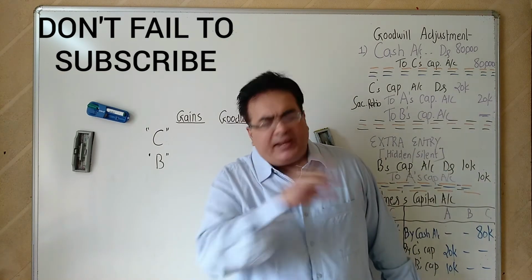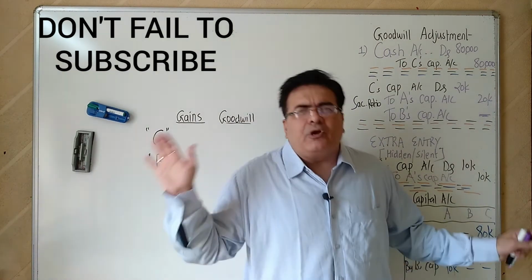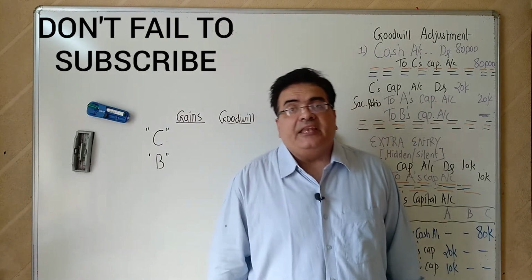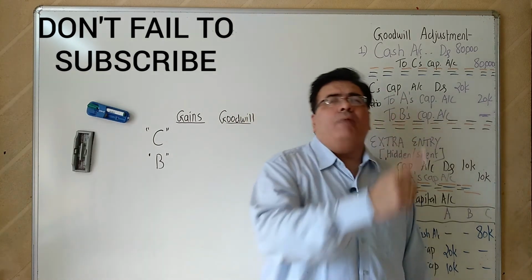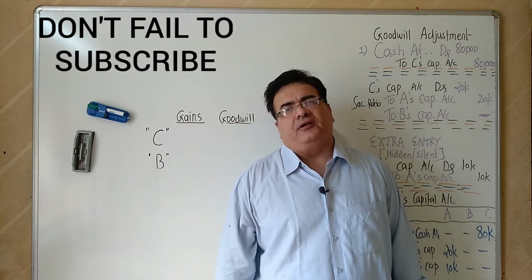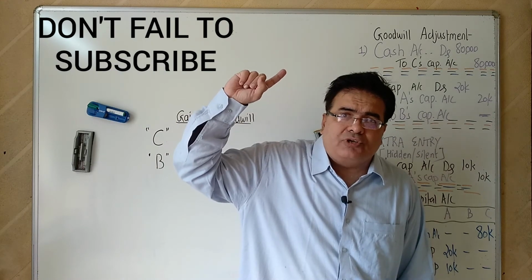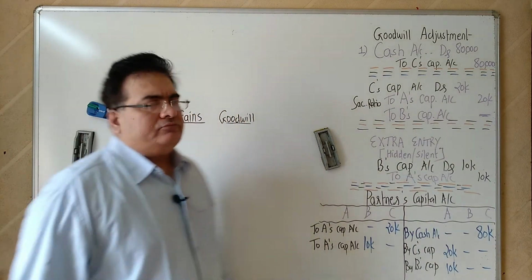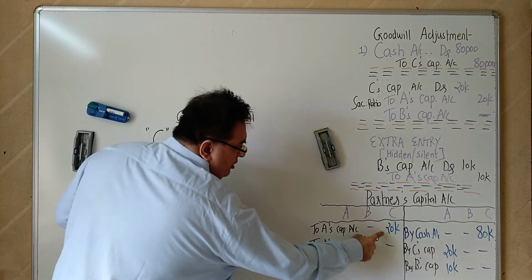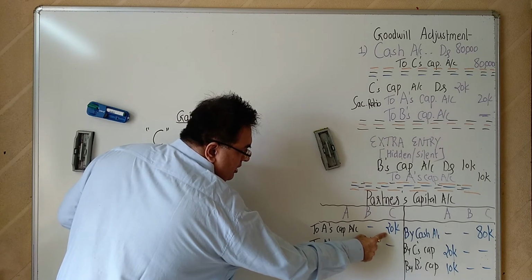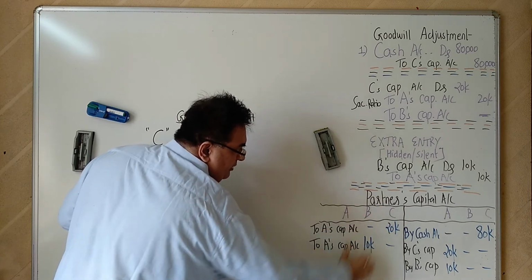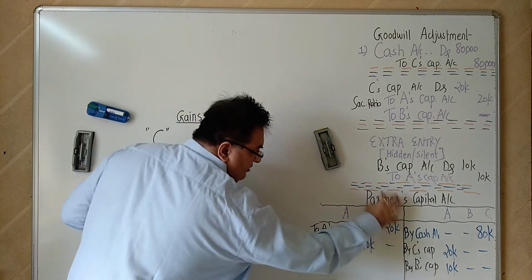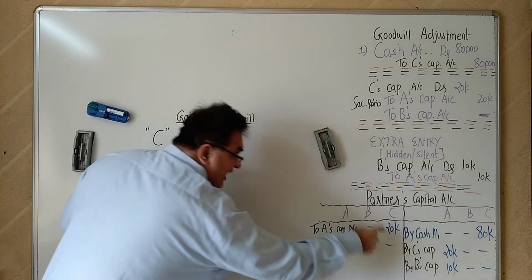Remember one thing, whenever you are doing partnership, whenever you are doing goodwill adjustment: the gaining partner has to compensate the sacrificing partner. The gaining partner has to give something from their capital account to the sacrificing partner. Have a look over here. C account debit. Debit means we are taking away 20,000 from C, because C is a gaining partner.